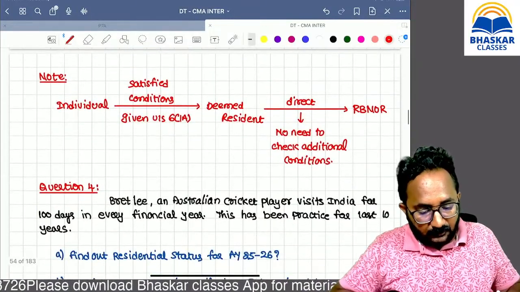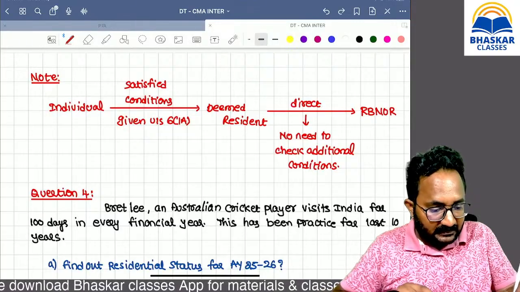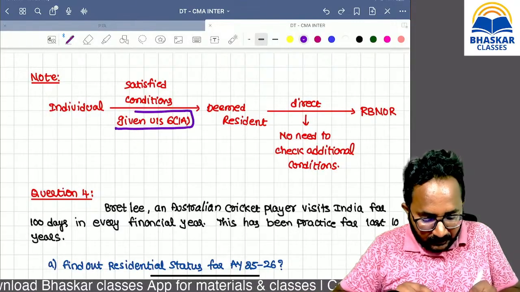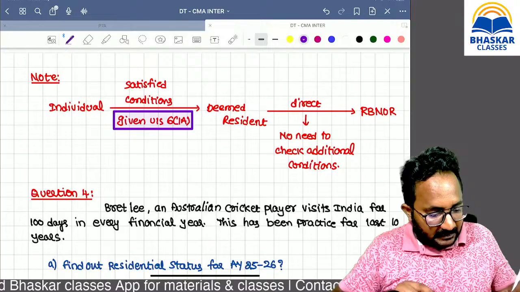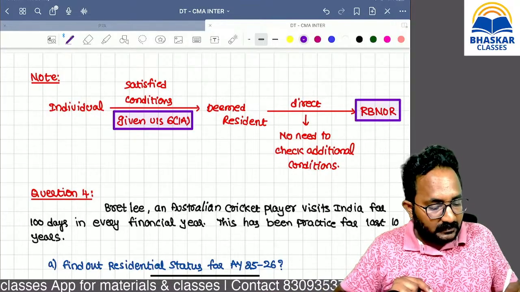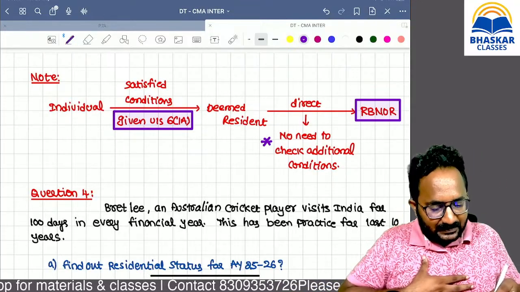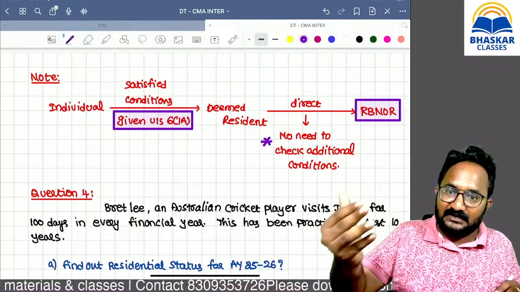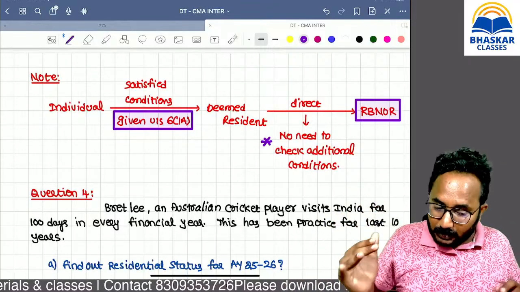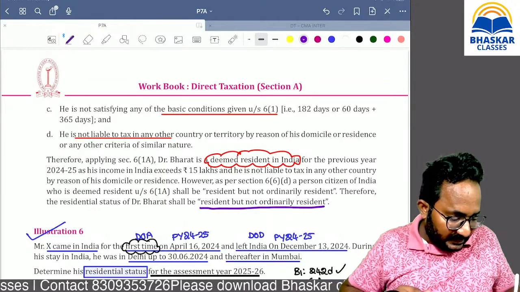Remember, if any fellow is treated as a deemed resident, that is only section 6 subsection 1A, then directly that person is resident but not ordinary resident. No need to check the additional condition. Forcefully you are given resident, but if you say ordinary resident, that is horrible. That's why they give resident but not ordinary resident directly.